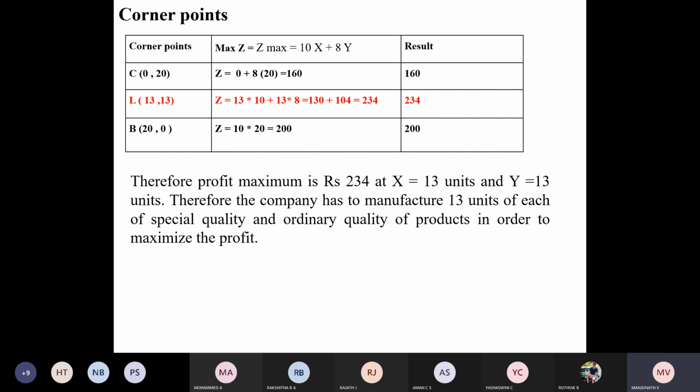Any questions? Anyone? Pratika. I don't know whether she is there or not. Yashaswini, please send me the graph if you have done it.